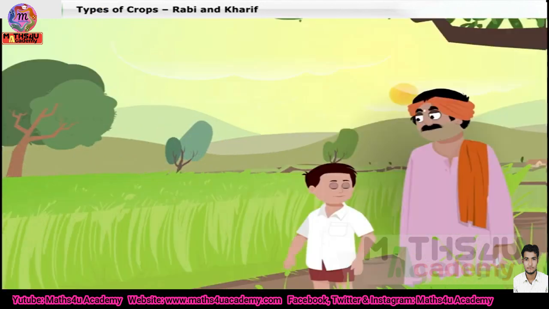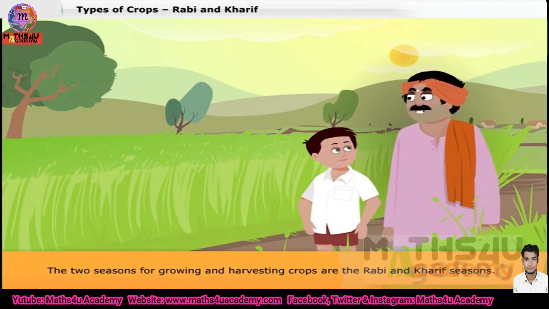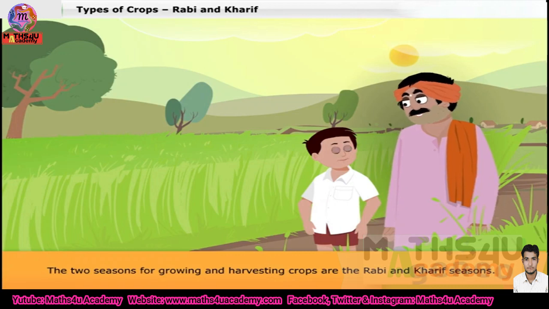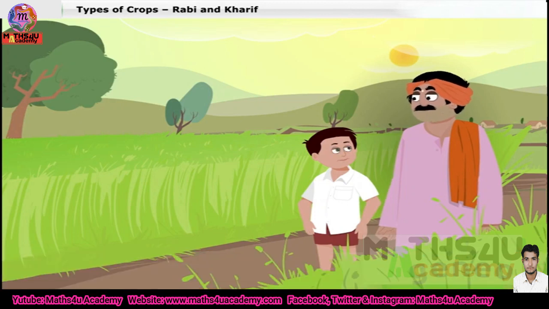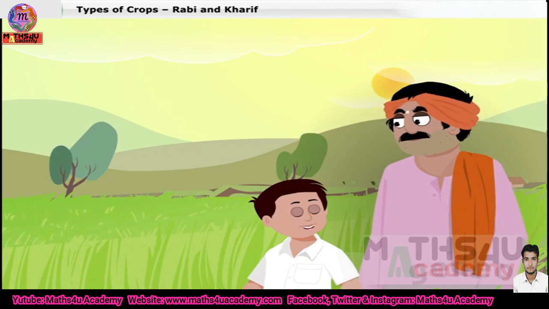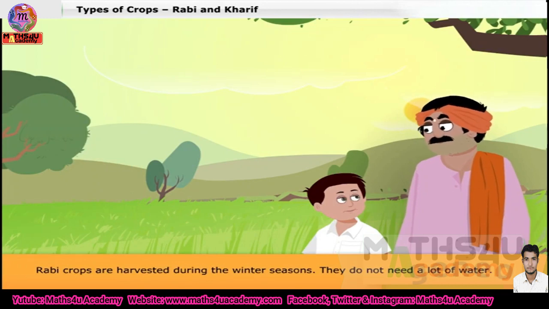Father, can we grow any crop in any season? No. Most crops have certain seasons in which they grow best. There are two main seasons for growing and harvesting crops. They are the Rabi and the Kharif season. How is the Rabi season different from Kharif season? A Rabi crop is sown in autumn and harvested during the winter.